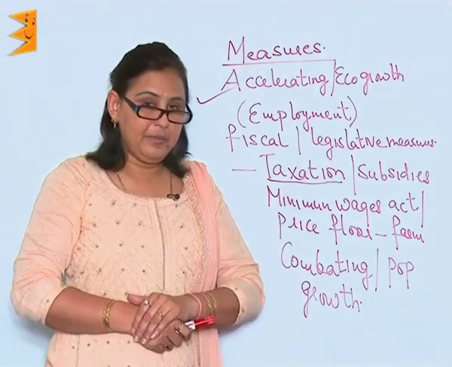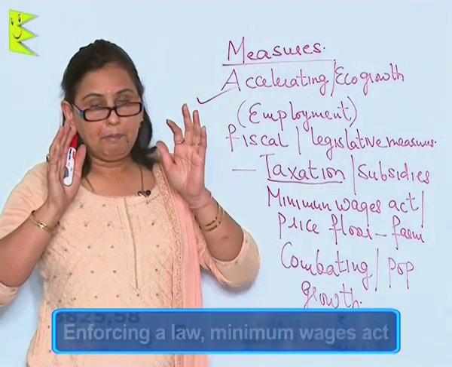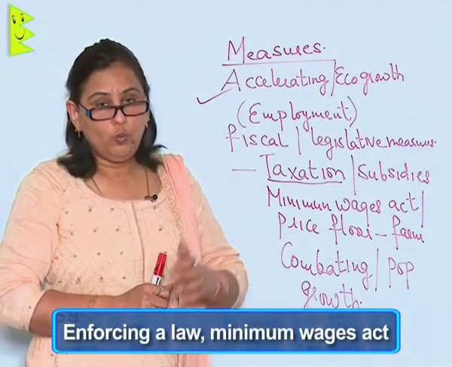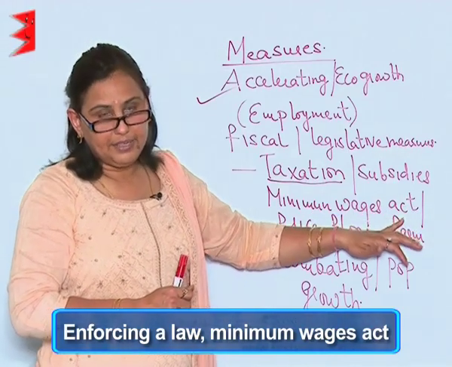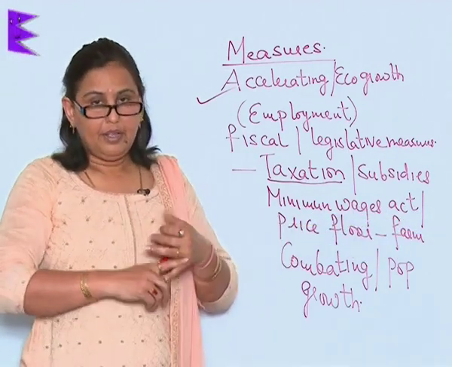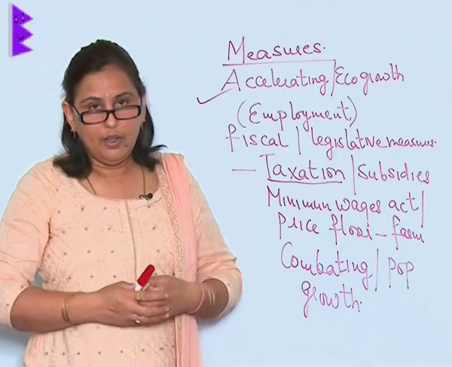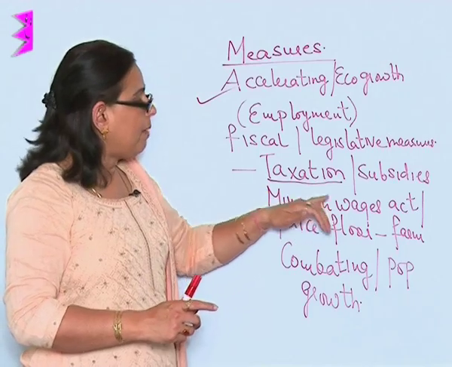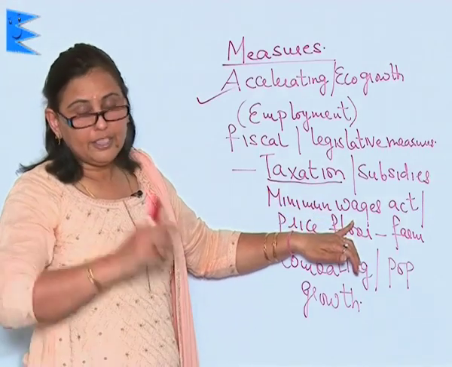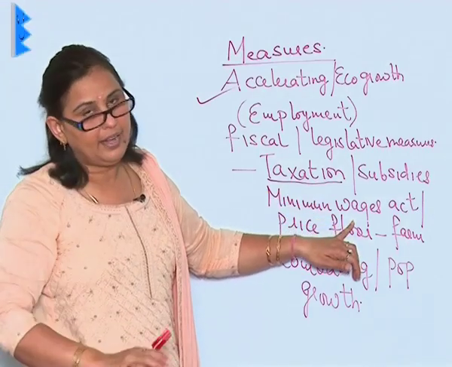The legislative measures would be when we pass a law by which we enforce the Minimum Wages Act, that is, a laborer, a casual worker or anybody for that matter would get minimum wage for the day. That's called the Minimum Wages Act.